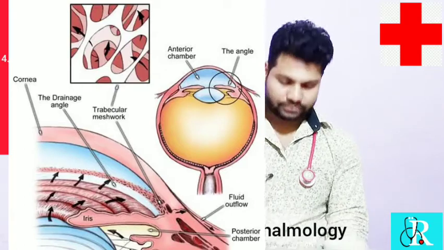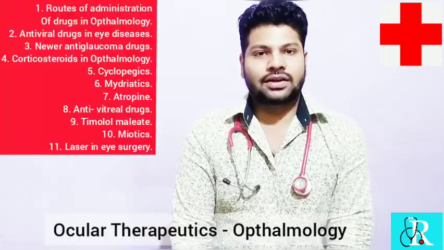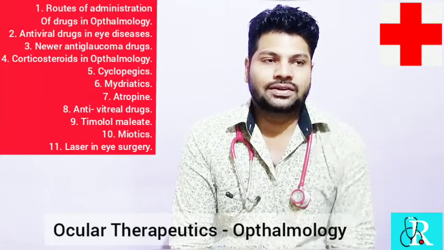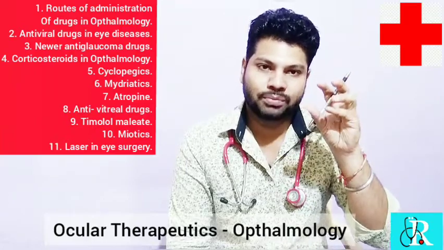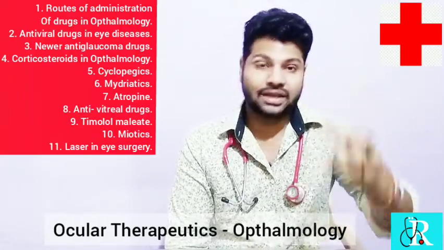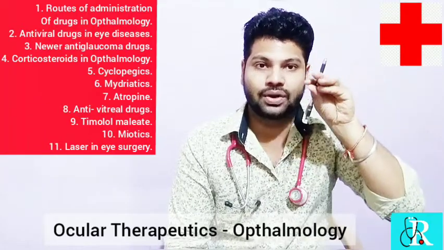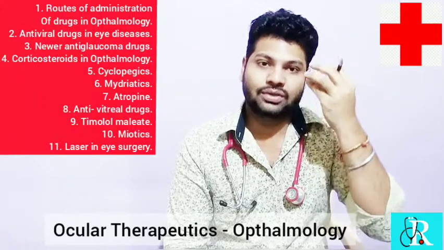Myotics are drugs that constrict your pupil. Miosis is nothing but the constriction of the pupil. Whenever there is relaxation of the ciliary muscles, the shutter droops down. At that time, miosis occurs and the pupil gets contracted.